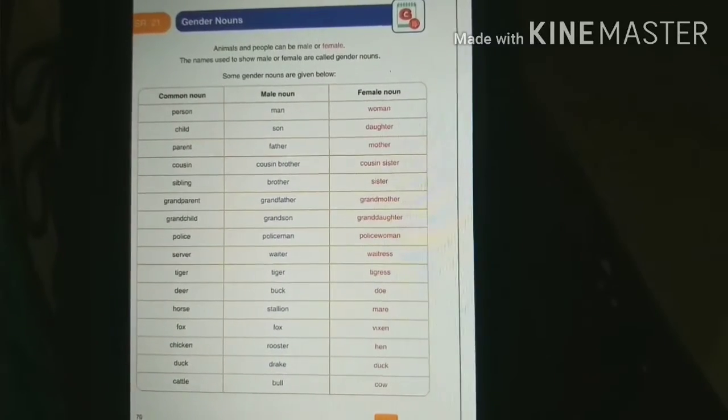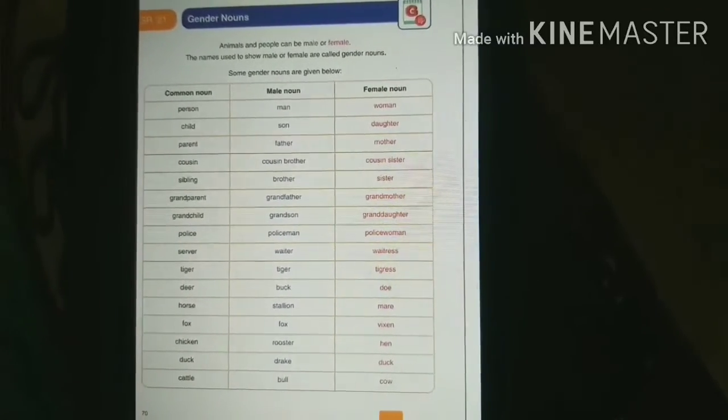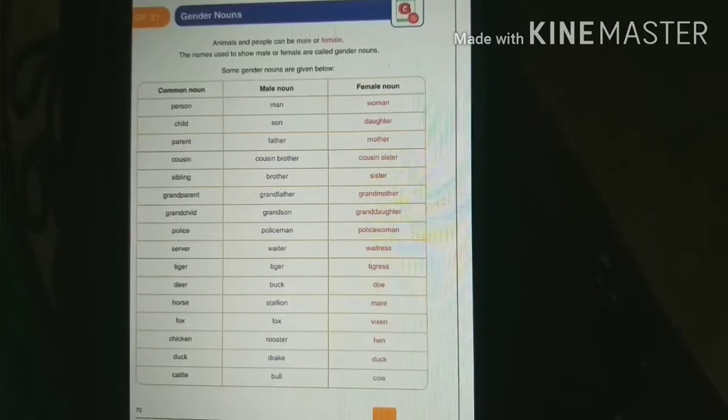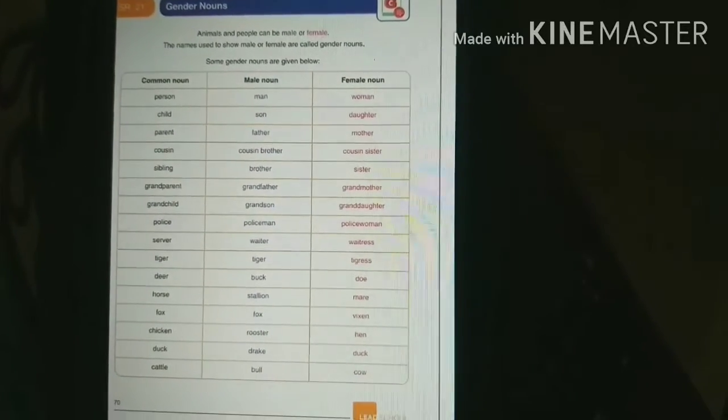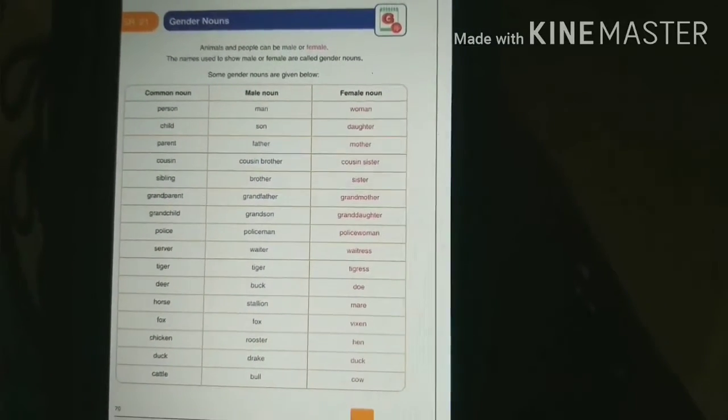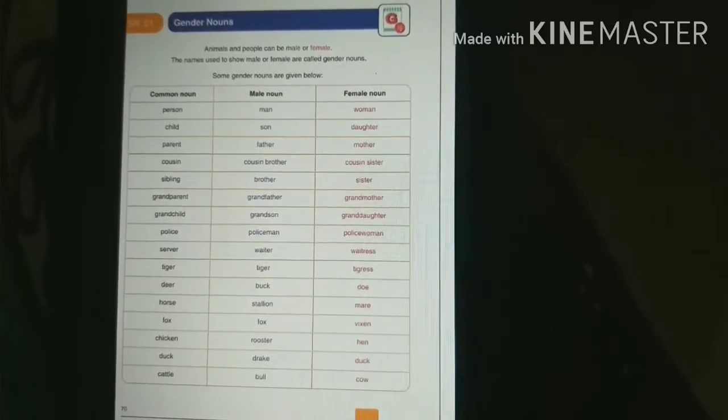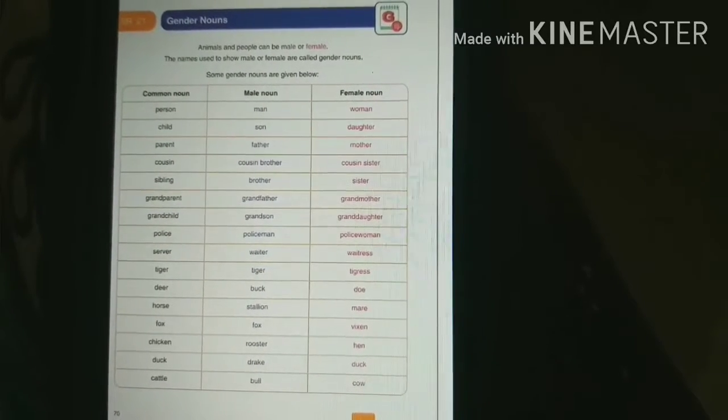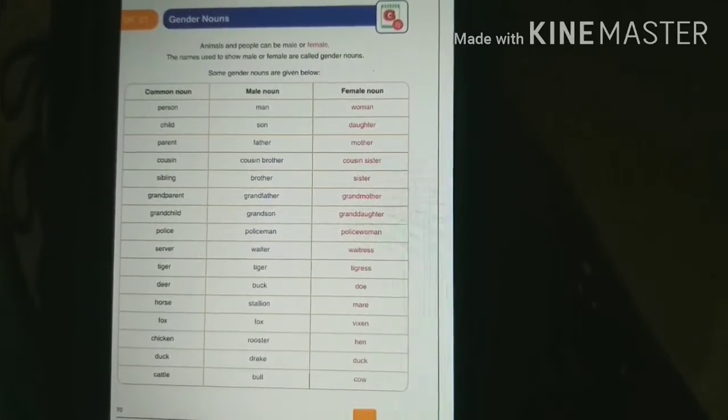Similarly, all these are the male nouns and this red column is given as the female nouns, because we differentiate the male and the female of animals and humans on the basis of their names. This was all for our grammar section.